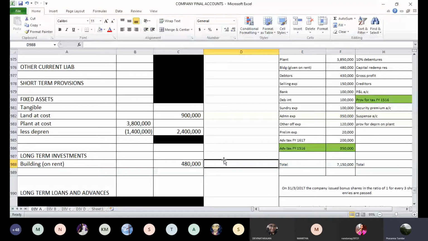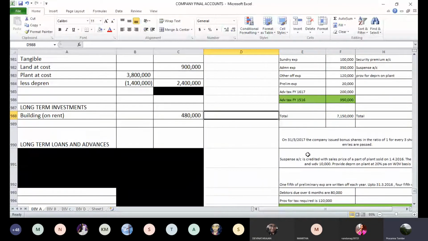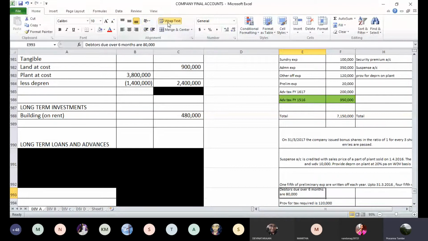Then debtors are 4,30,000. Are we given any breakup about debtors? Yes. It's due for more than 6 months or 80,000. Any other information other than that? That's it. It doesn't say unsecured considered good or whatever. We'll assume that these are unsecured and considered good, and due for more than 6 months are 80,000.